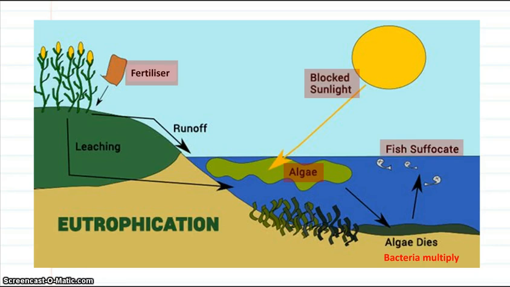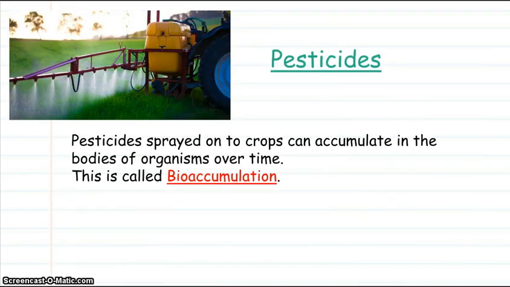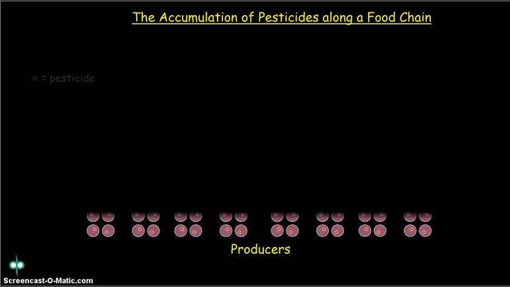Genetically modified crops can be used to reduce the use of fertilizers. Pesticides sprayed onto crops can accumulate in the bodies of organisms over time. This is called bioaccumulation. As they are passed along food chains, toxicity increases and can reach lethal levels. This is called biomagnification. In this diagram, a certain level of pesticide is indicated by a small red dot.